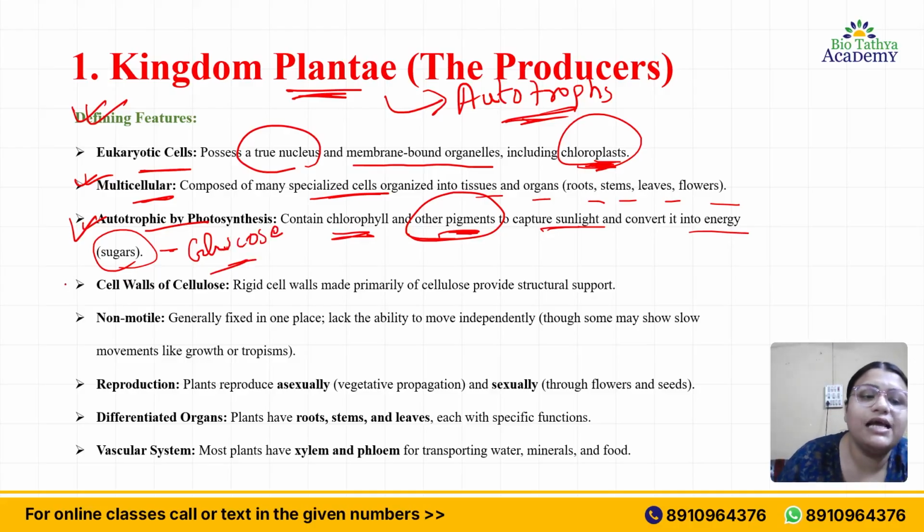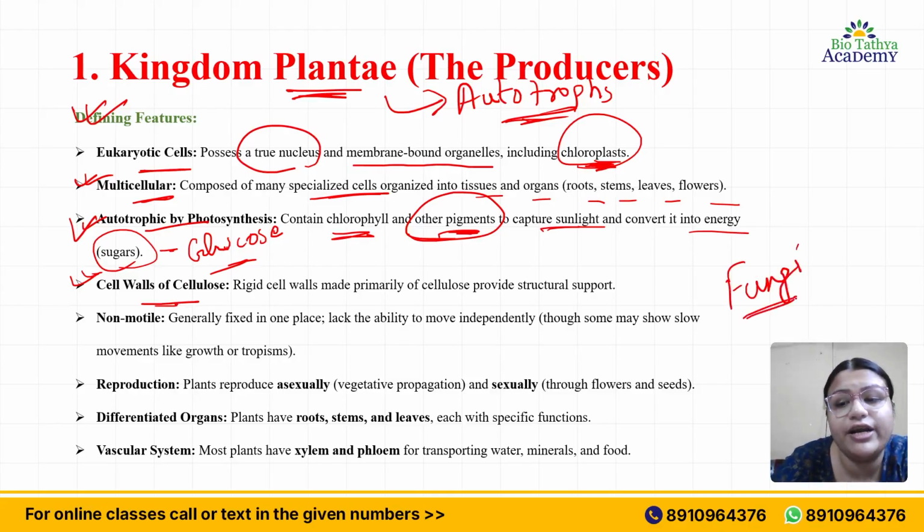If I talk about the cell wall of plants, it is composed of cellulose. What was the cell wall composed of in case of fungi? I guess you have gone through the video already. It was chitin. In case of producers, it is cellulose. These rigid cell walls are made primarily of cellulose, which can provide structural support. That is the basic importance of a cell wall.